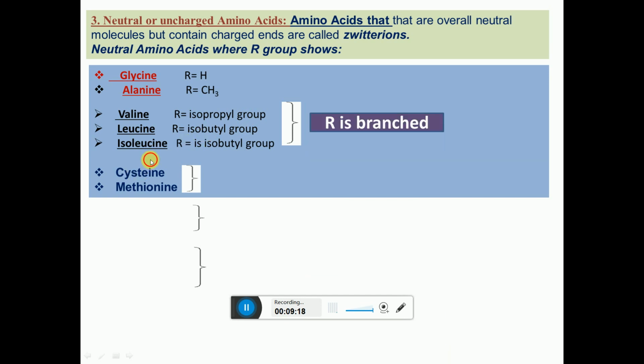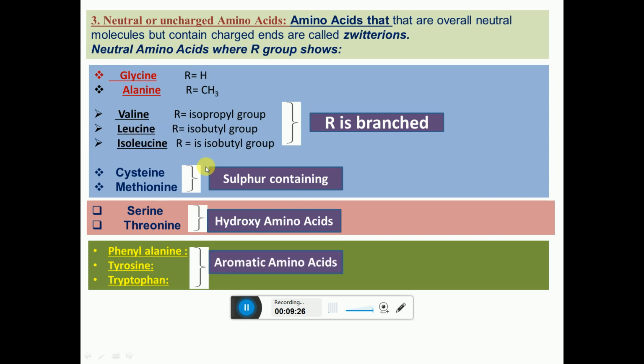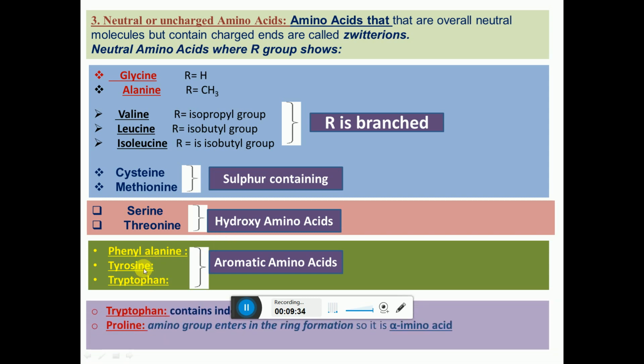Then cysteine and methionine are sulfur containing amino acids. Then serine and threonine are hydroxy amino acids. Then phenylalanine, tyrosine, and tryptophan are aromatic amino acids.